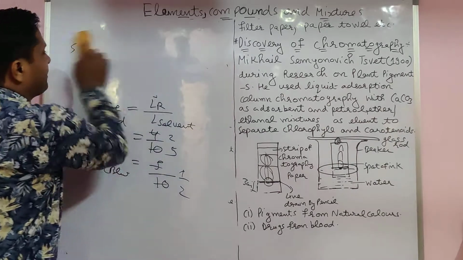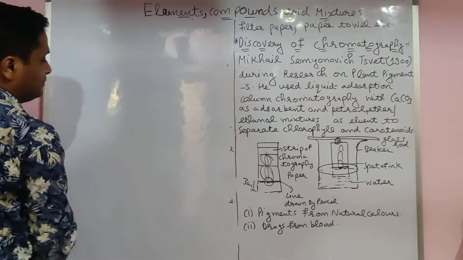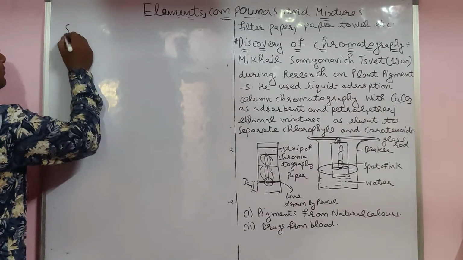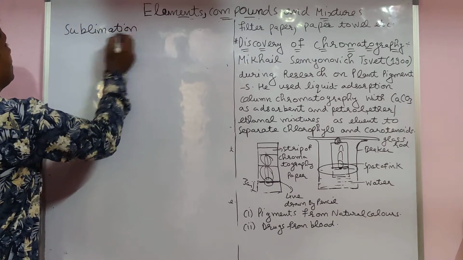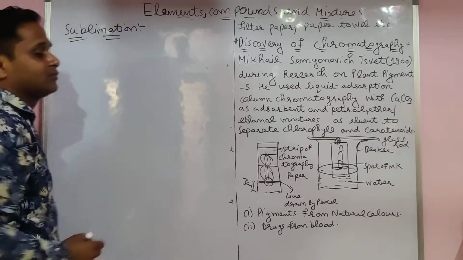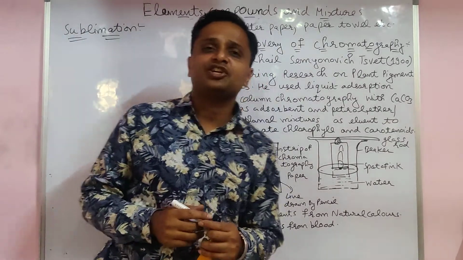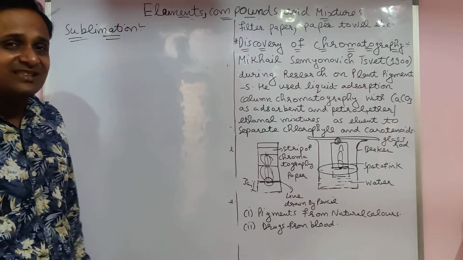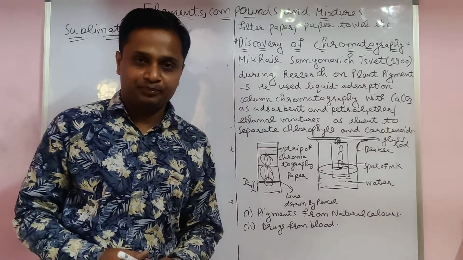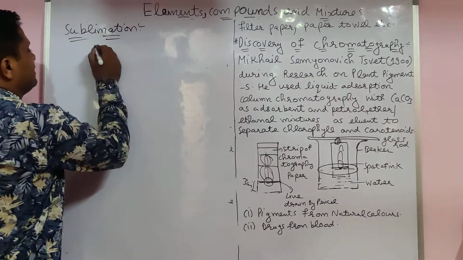Our next topic is sublimation. I already told you the process in which a solid directly changes into gas and again gas back into solid is called sublimation. Any examples?